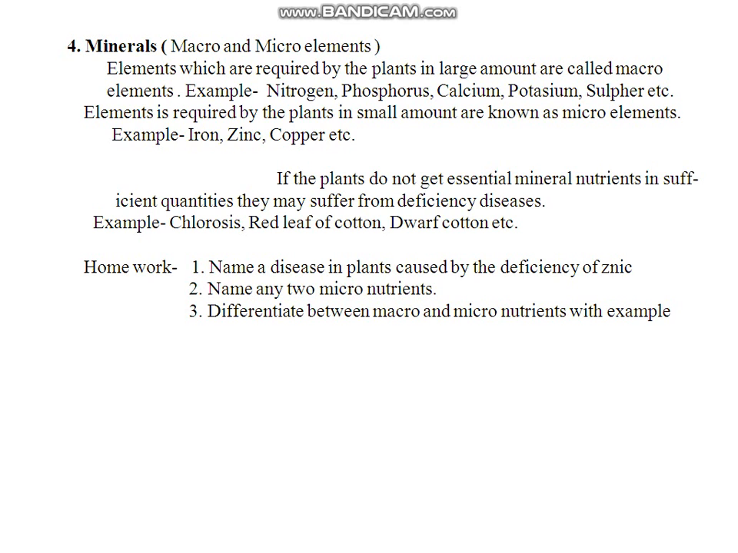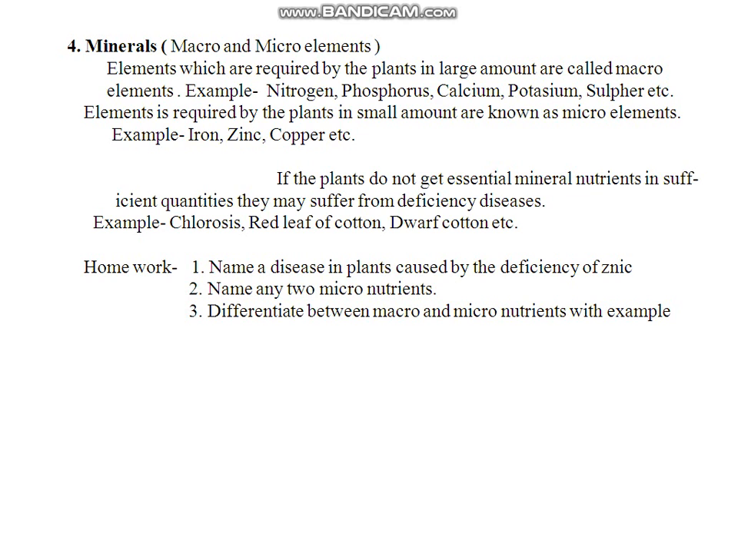Then I am going to discuss the number 4 point. Minerals. Minerals are very, very important for the growth and development of plants. Now, they are classified into 2 types, macro and micro. Macro nutrients or macro elements, and micronutrients or micro elements or trace elements.